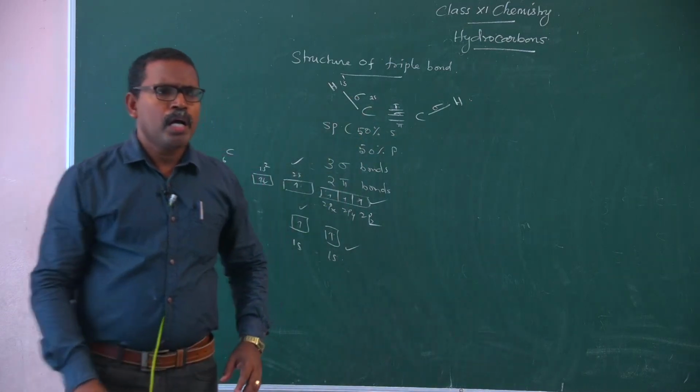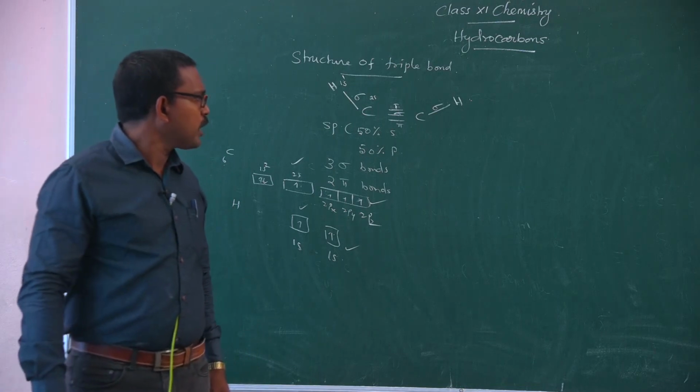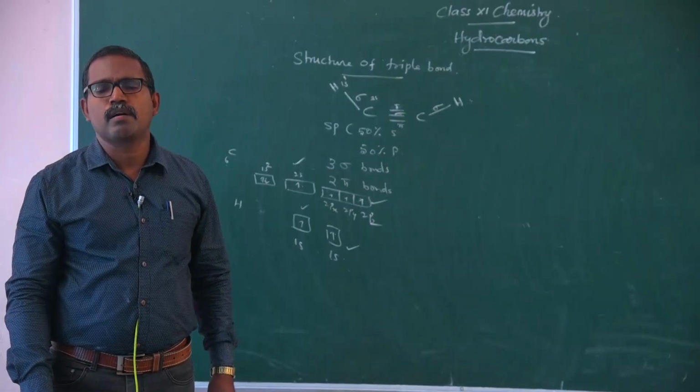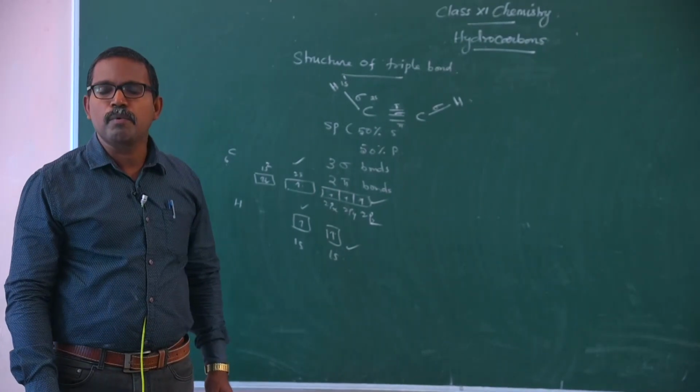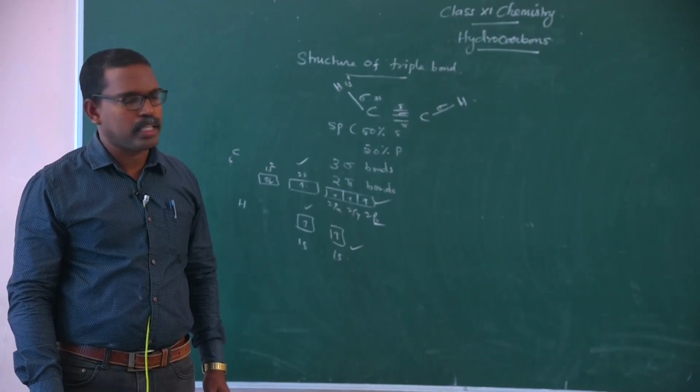And alkynes are more stable because this is a linear molecule with bond angle 180 degrees.